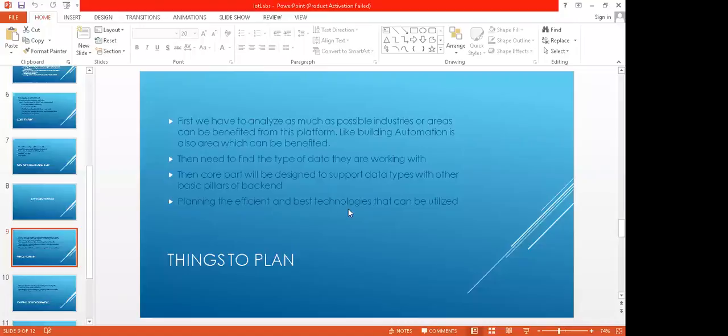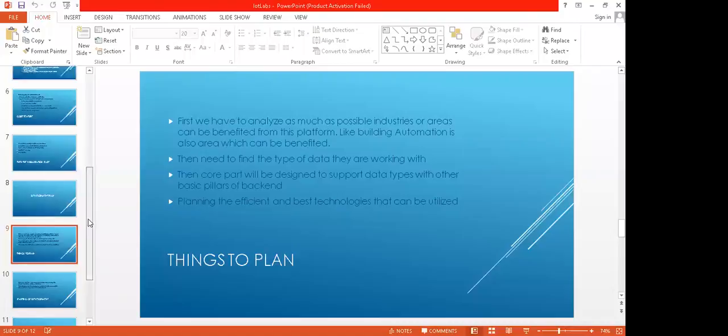Actually, I was looking into this. Similar things are already there, not exactly similar, like logging data and some format type of thing. There is a platform called Mango. That type of thing we have to find. If we can find that, it will make our work easy. If the licensing is under MIT license or something like that, we can utilize those things, so our work will be less.